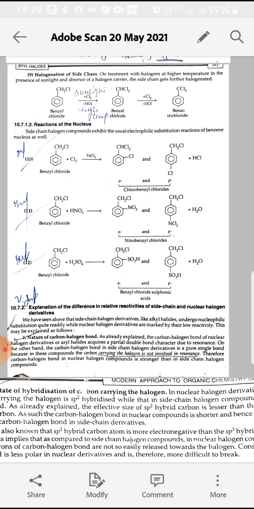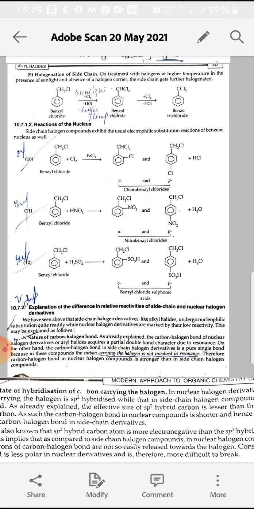First point is the nature of the carbon-halogen bond. The carbon-halogen bond in aryl halides, for example chlorobenzene, will be in resonating structures that acquire double bond character, and therefore the carbon-halogen bond length will be smaller.